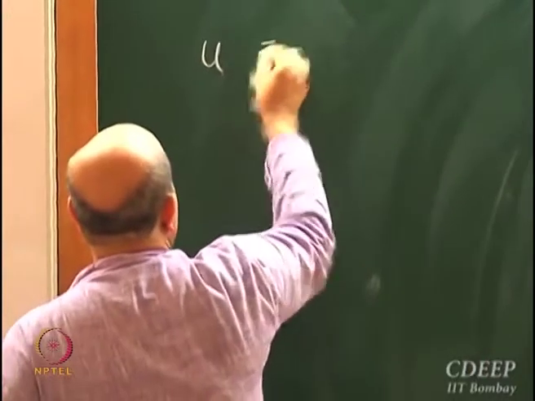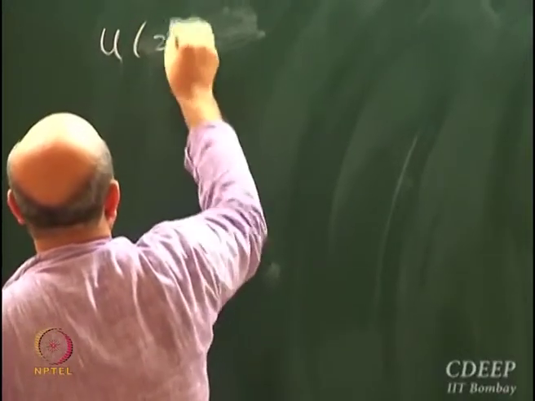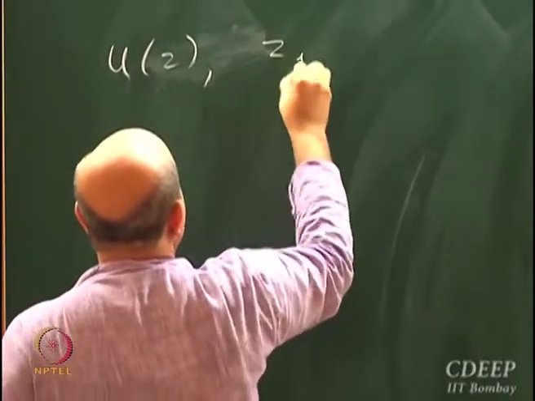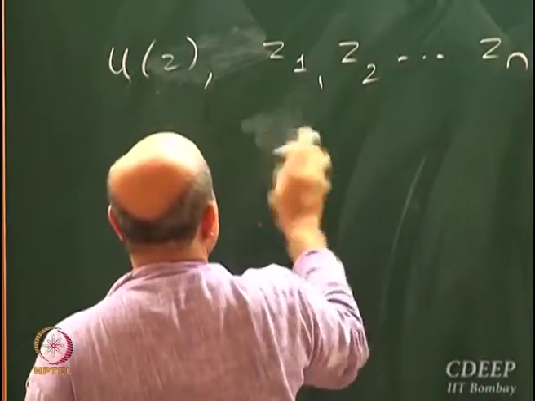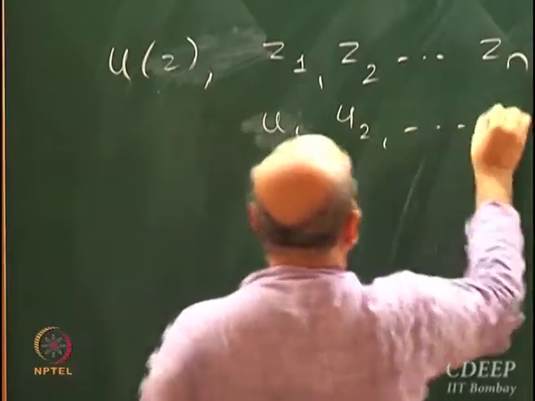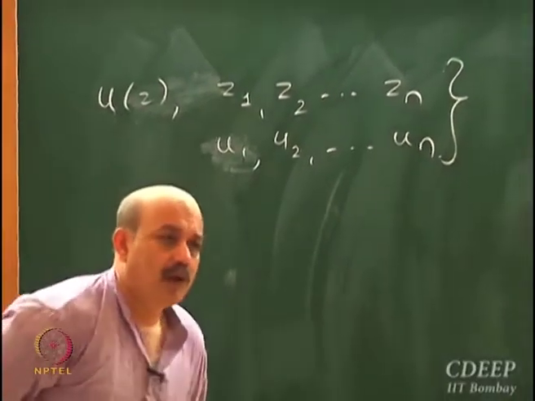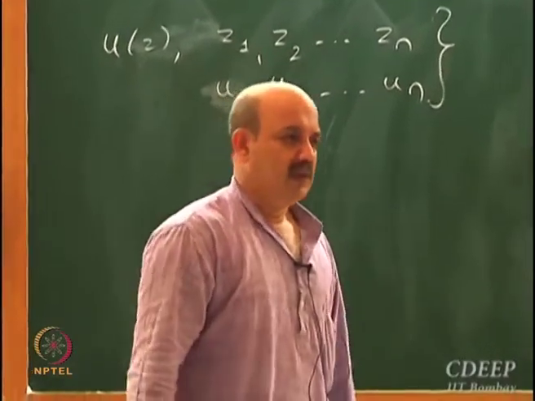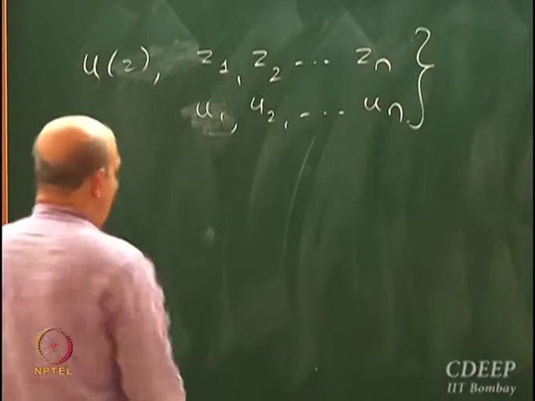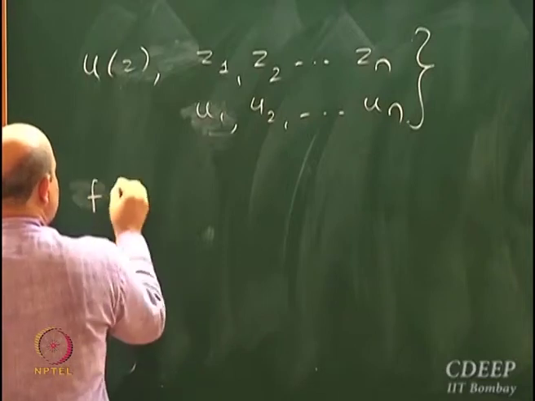Let's say I am approximating a function, say u of z, and I know its values at z1, z2, ..., zn, and these values are u1, u2, ..., un. This is my data set. I don't want to fit a polynomial. Let's say I want to fit sine and cos. You are perfectly allowed to do that.